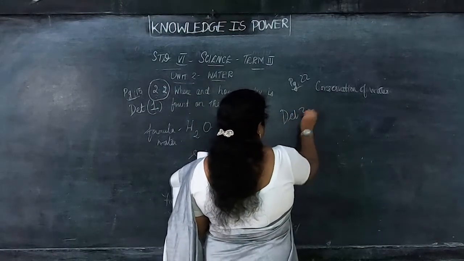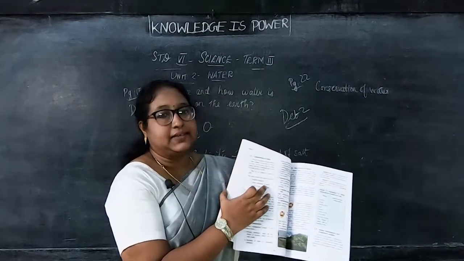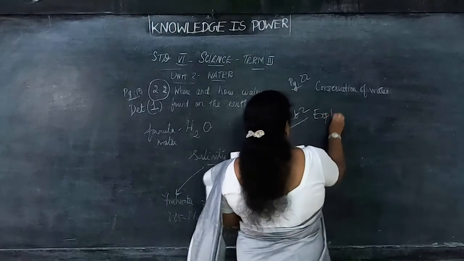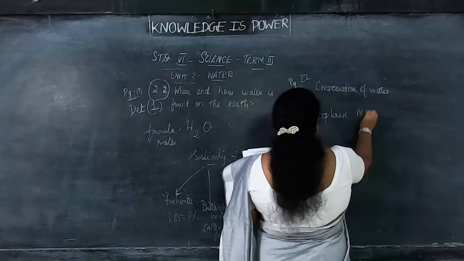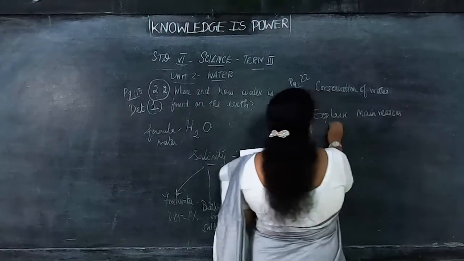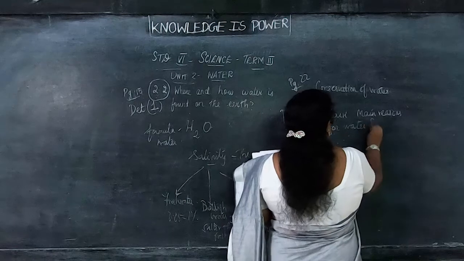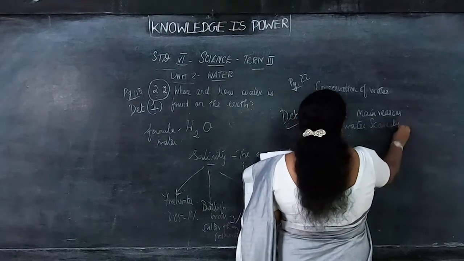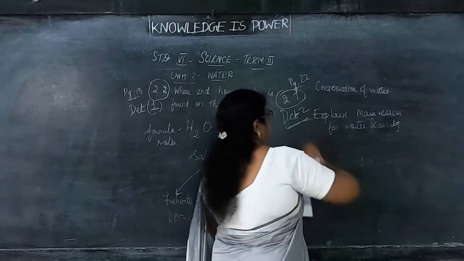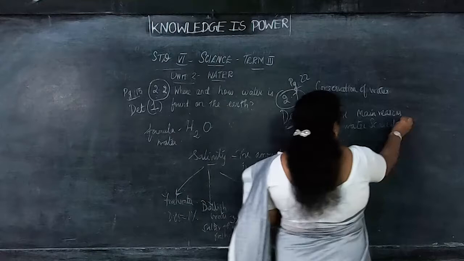Detail 2, that is, you can see in the green color on the side heading, the main reason. So the question is: explain main reasons for water scarcity. This will be your detail 2 question. Okay, that is on page number 22, 2.7. This is the detail 2. Explain main reasons for water scarcity.